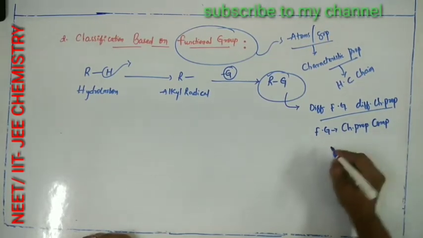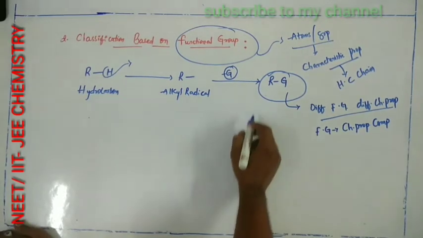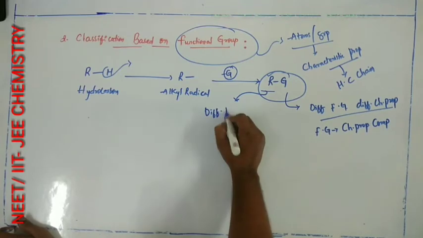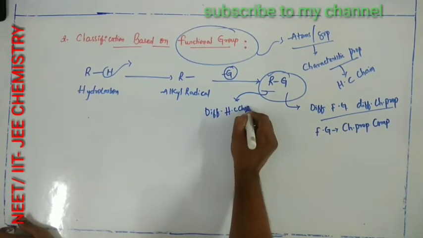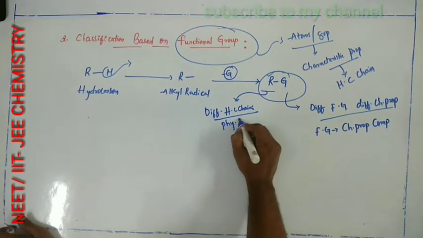The alkyl radical or hydrocarbon chain decides the physical properties of a compound.